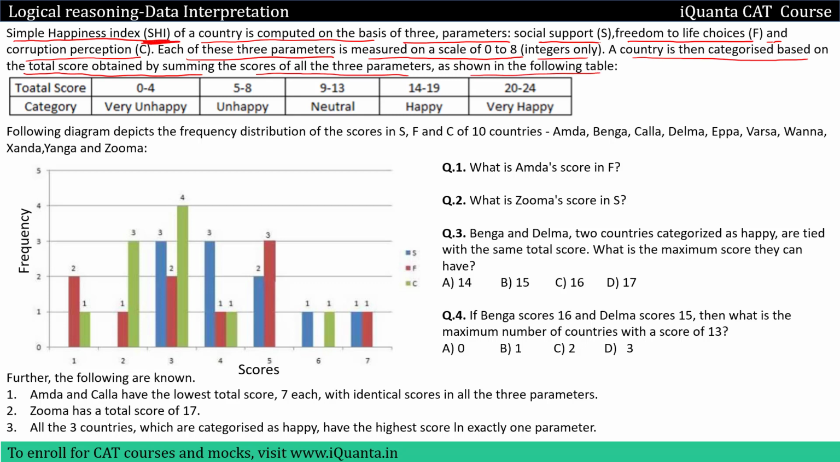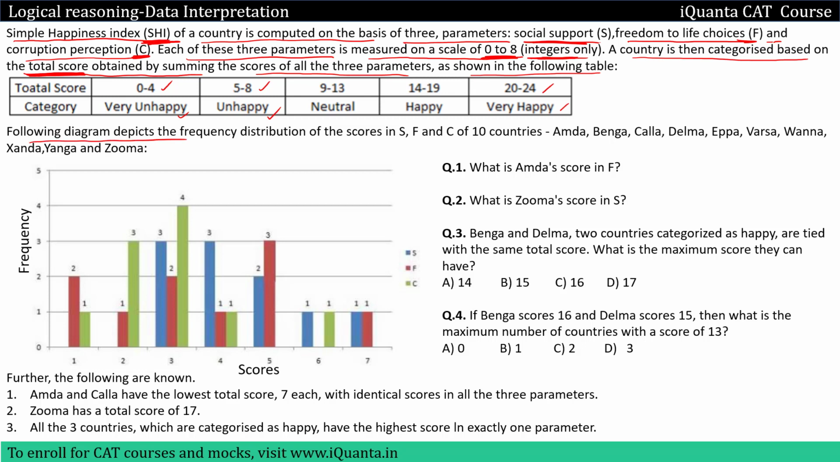So we have to calculate the SHI that will be computed when we give scores to three parameters, S, F and C. The scores will be given from 0 to 8 to each parameter, and they will be integers only. After that we have to find out the total score obtained by each country, and using that total score we will categorize the countries. In the table, a total score of 0 to 4 means the country is very unhappy. A total score of 5 to 8 means the country is unhappy. Similarly for the rest of the categories.